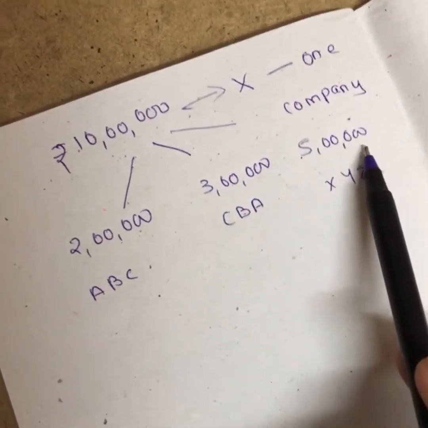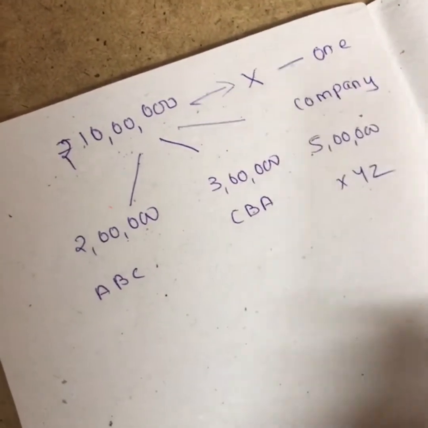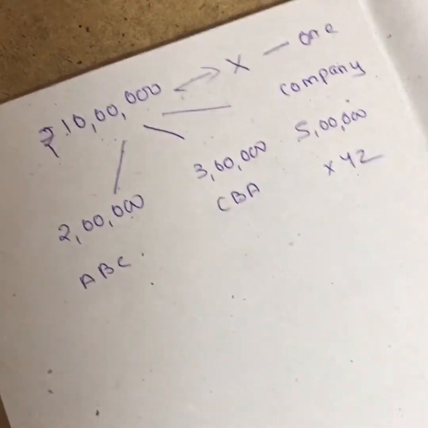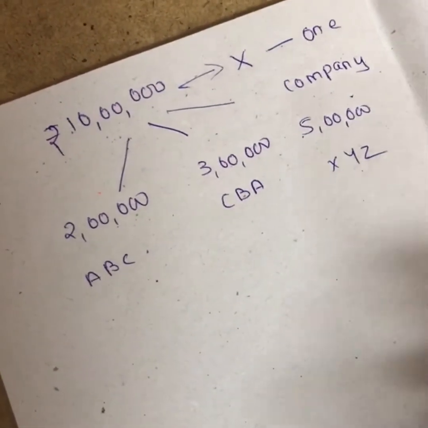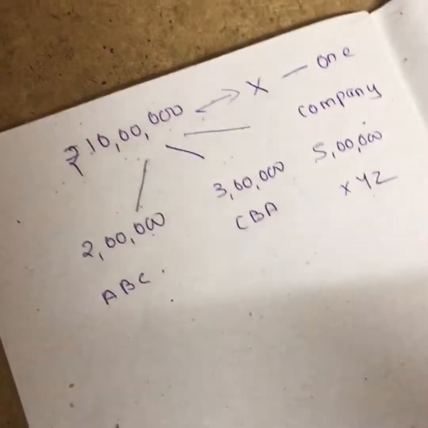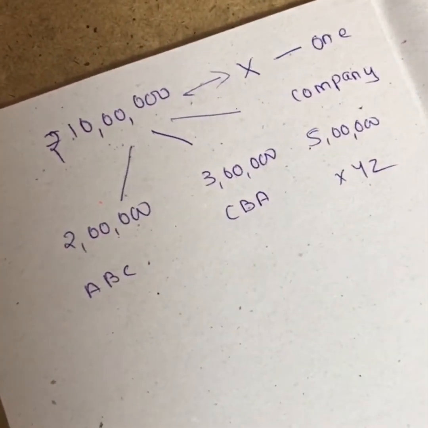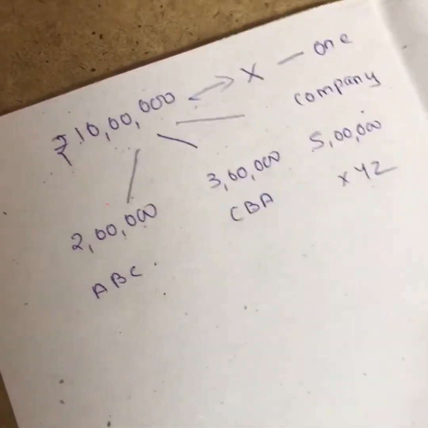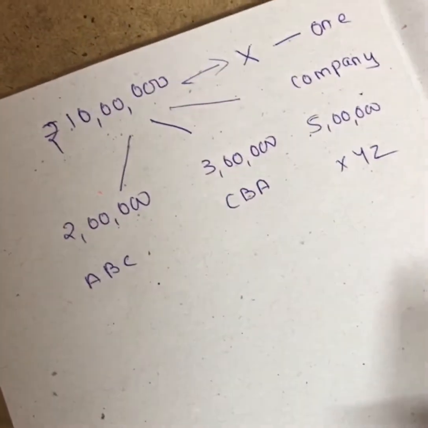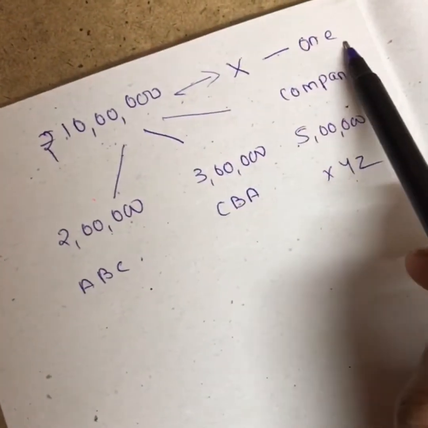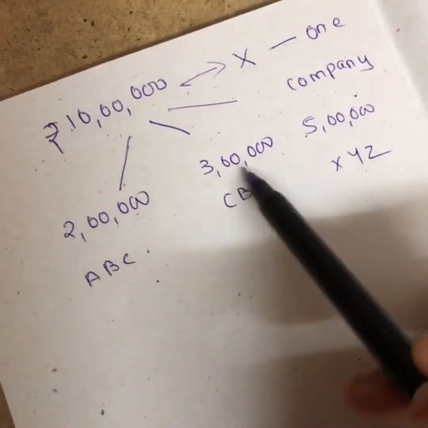If you remember, girls, in unit 3 part 2 we studied systematic and unsystematic risk. There we saw the term diversification, and I mentioned that we will study it in detail in unit 4. So this is what diversification is: instead of investing in one security, I am diversifying it.